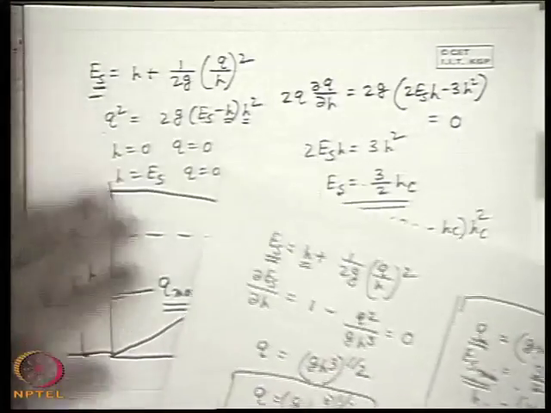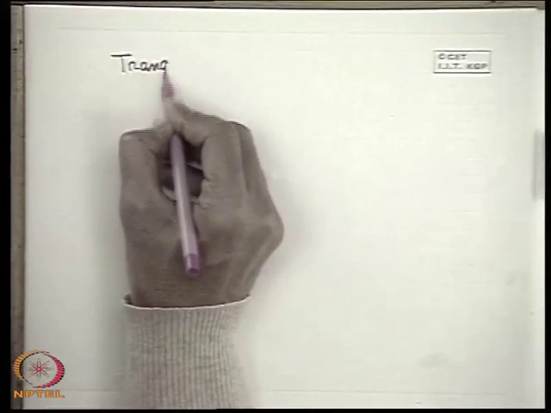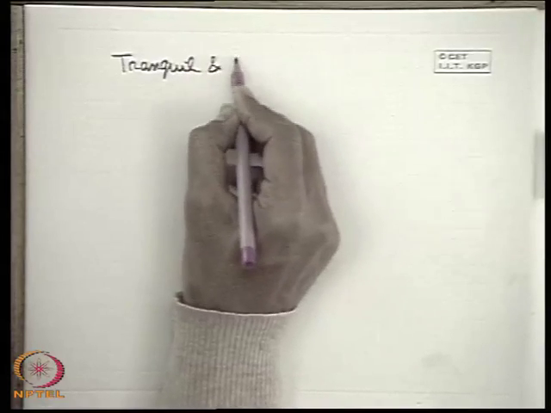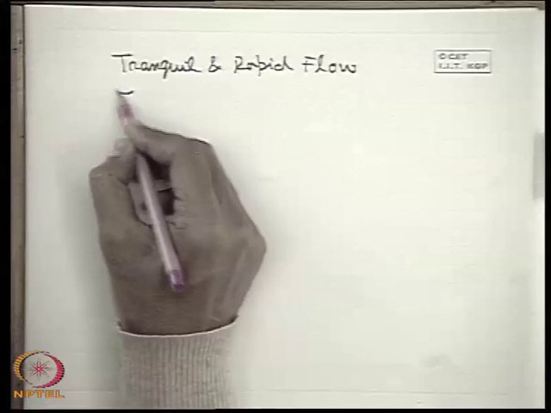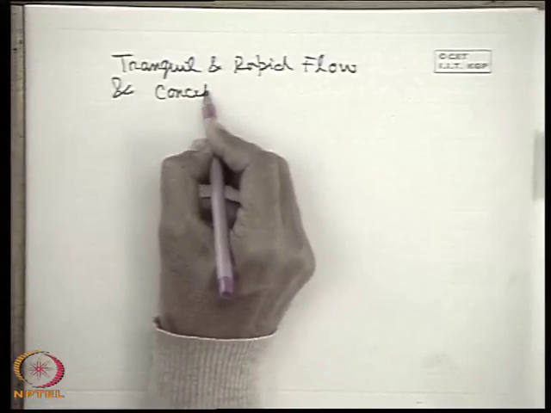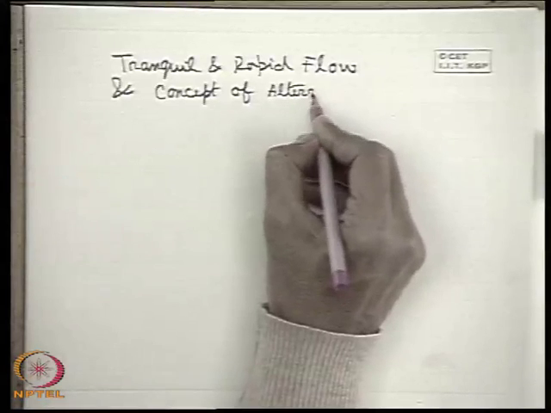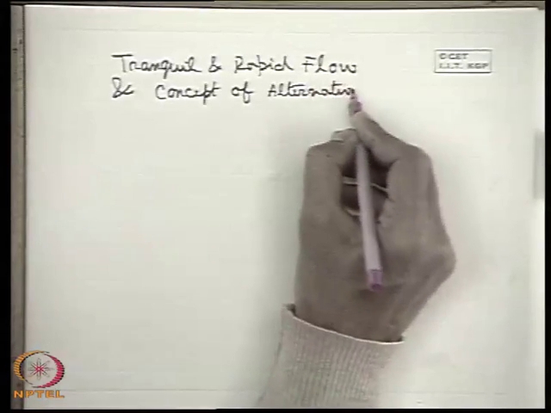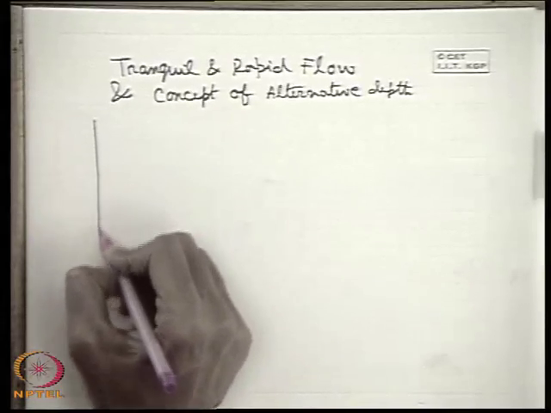Okay. Now after this we will try to find out what is meant by alternative depth and different regimes of flow, tranquil and rapid flow, and the concept of alternative depth. Okay, now let us revisit the two curves.